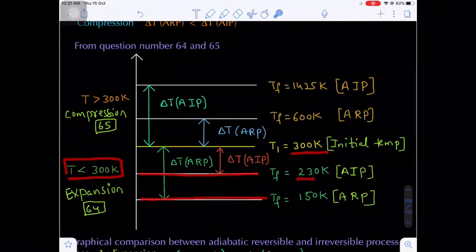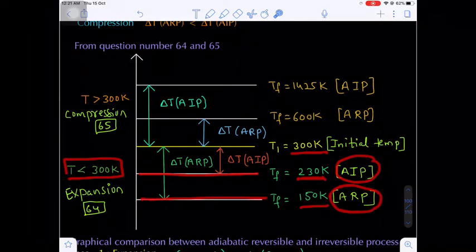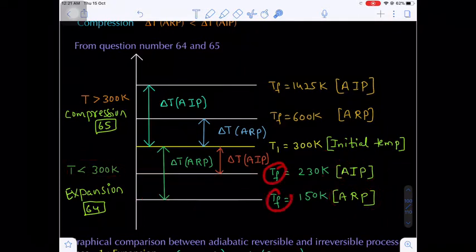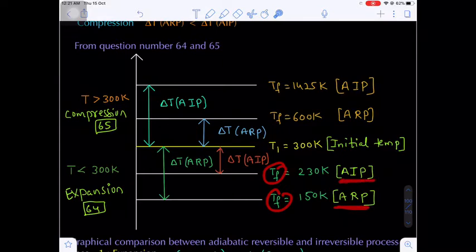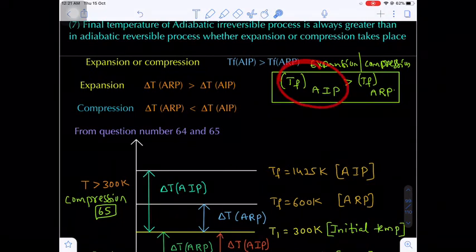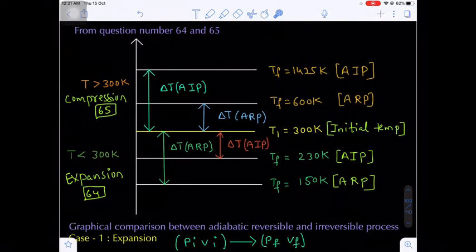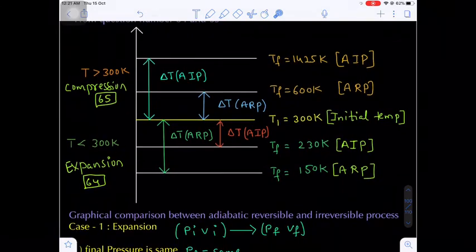One temperature will be 230 and the other will be 150: 230 Kelvin adiabatic irreversible, and 150 adiabatic reversible. Remember, if you see the final temperature in adiabatic reversible and irreversible, which temperature is very high? Irreversible process. Already I explained here, the final temperature in the adiabatic irreversible process is always greater than the final temperature in the adiabatic reversible process.